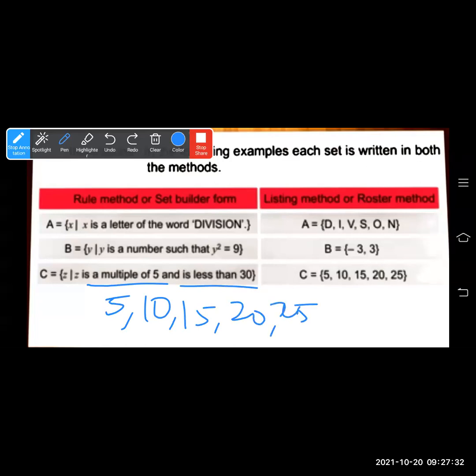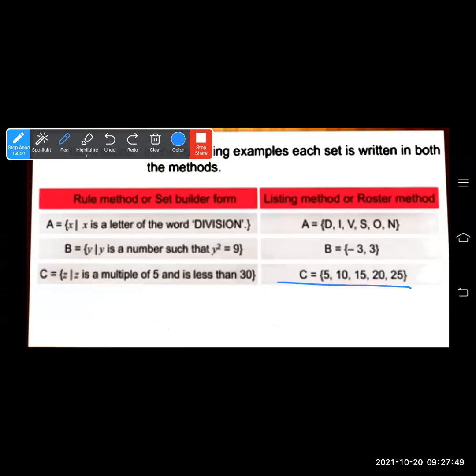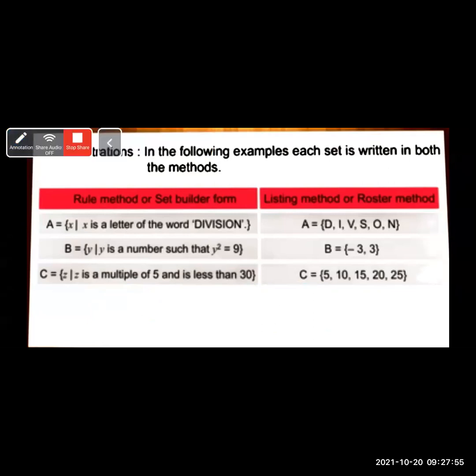Whenever multiple of 5 or division of 5 is written, you have to use the table of that number. Less than 30 means till 25 you have to write. So it will be listed out like C is equal to 5, 10, 15, 20, 25 and close the bracket.